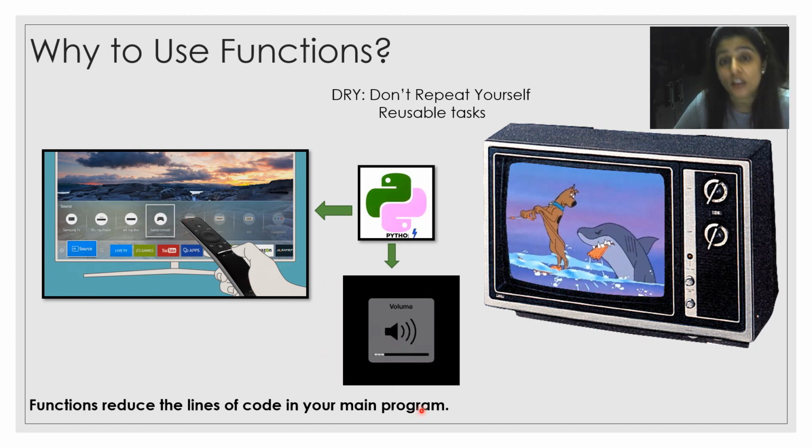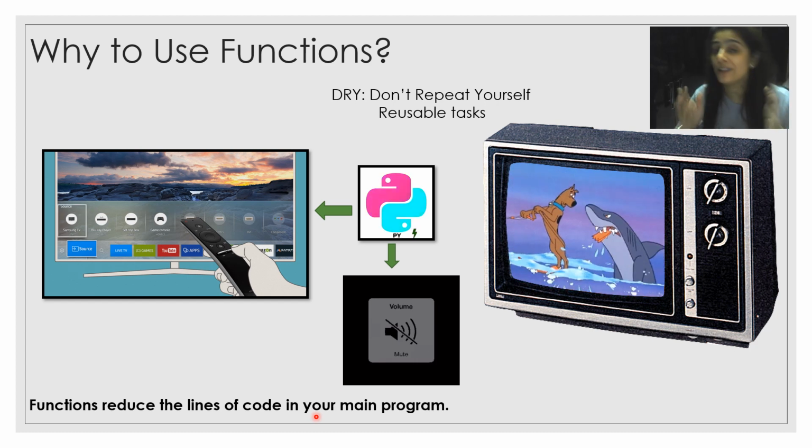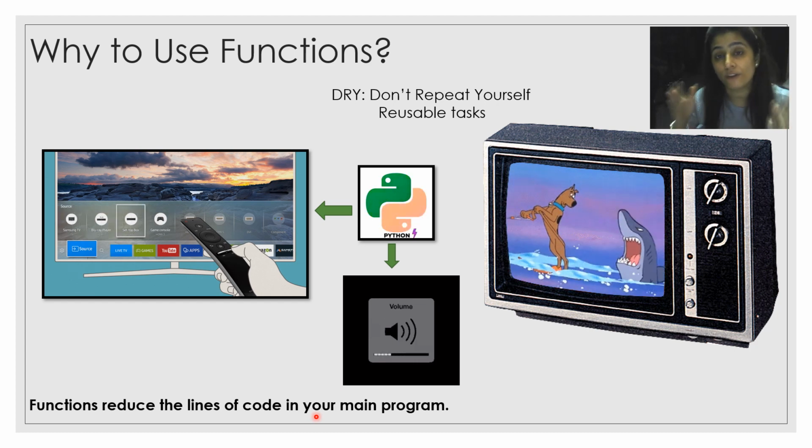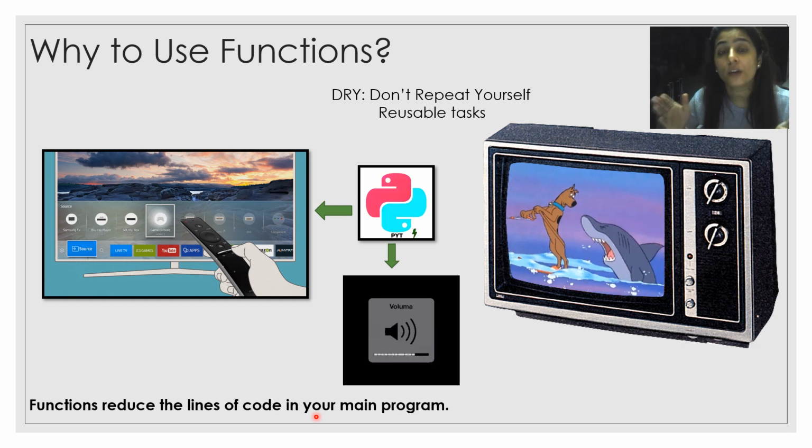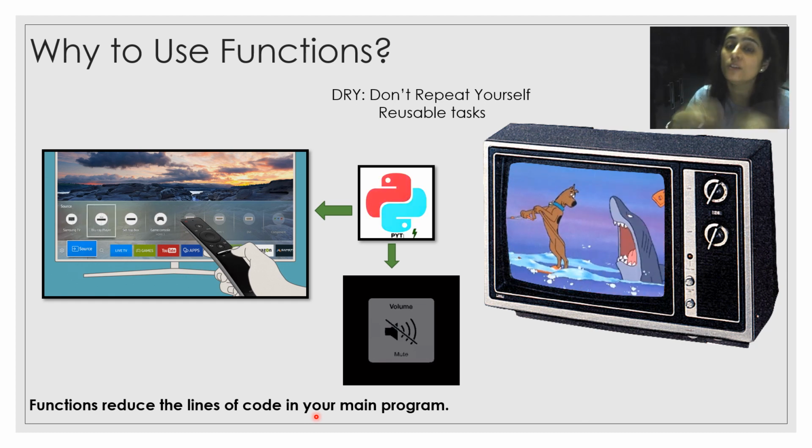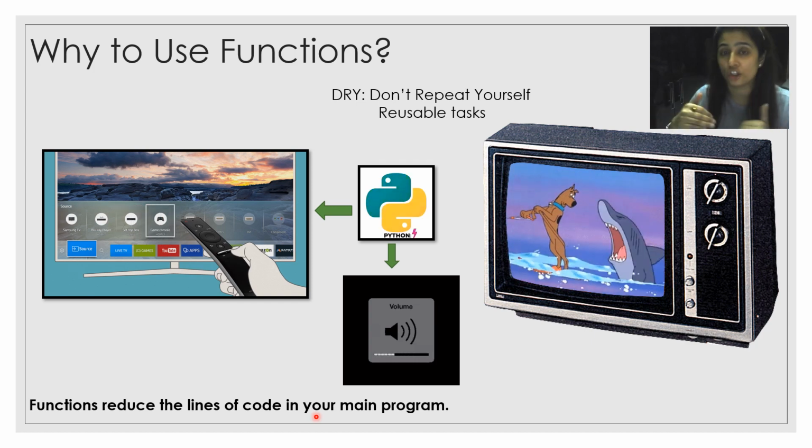These functions are called again and again on the TV. So what do functions do? They reduce the lines of code in your main program. You have to define it once at the starting, and after that you don't need to write all those lines again and again. You will simply call that particular function.